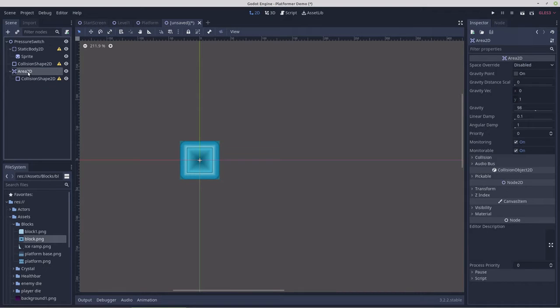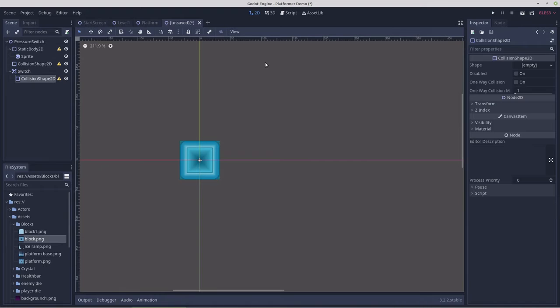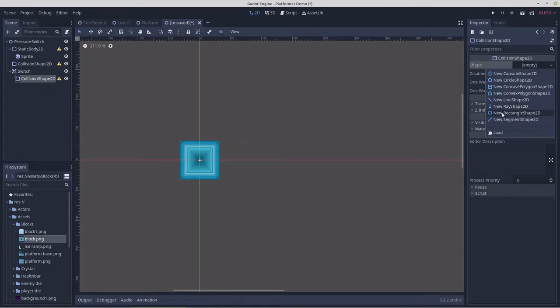The area 2D we can call switch. It will have a collision shape, which would also be a rectangle.